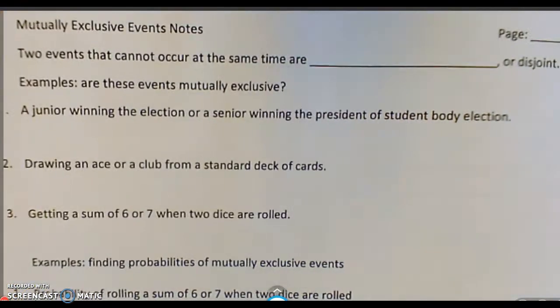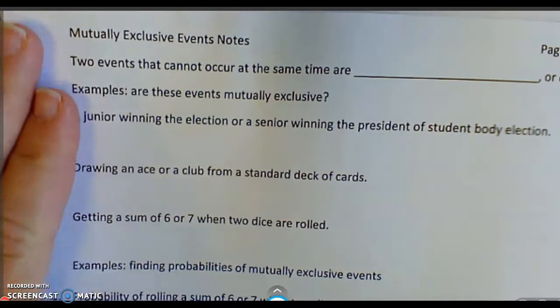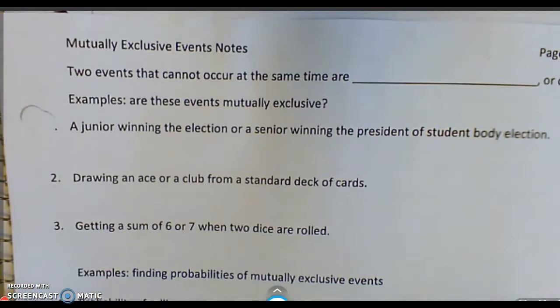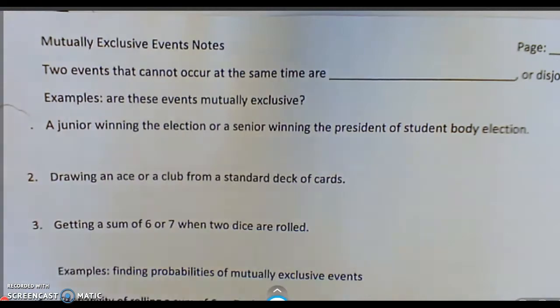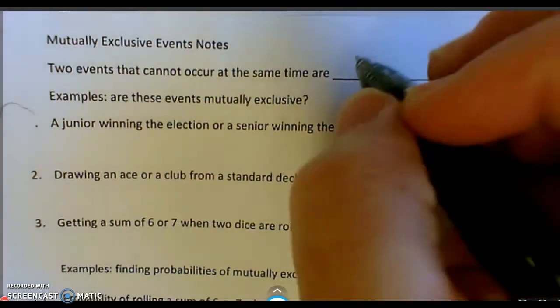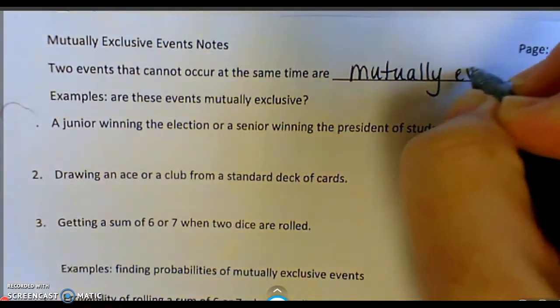We're going to be talking about some more probability things. Mutually exclusive is the new words that you'll see today. First we're just going to talk about if things are mutually exclusive or not, and then we're going to find some probabilities for it. So two events that cannot occur at the same time are mutually exclusive.